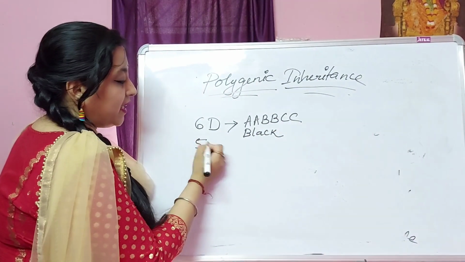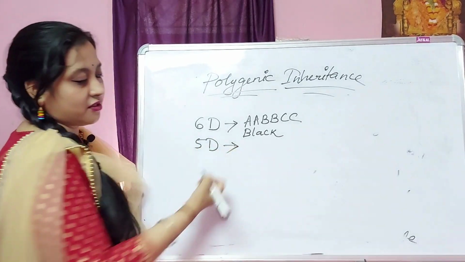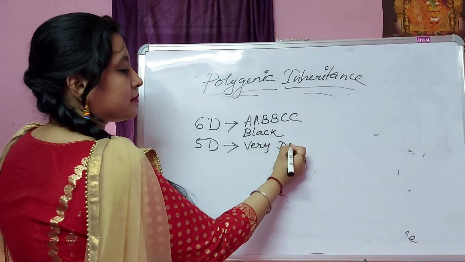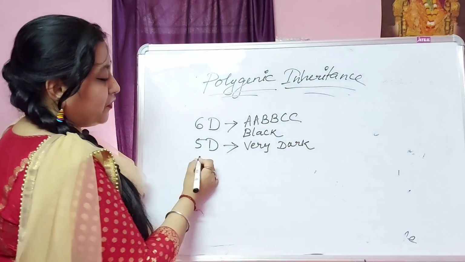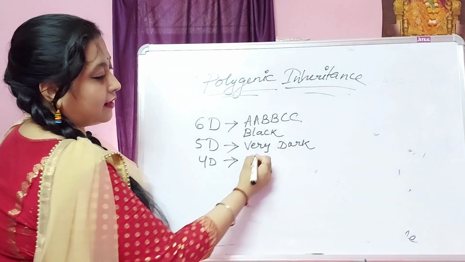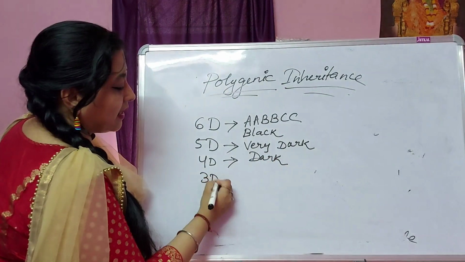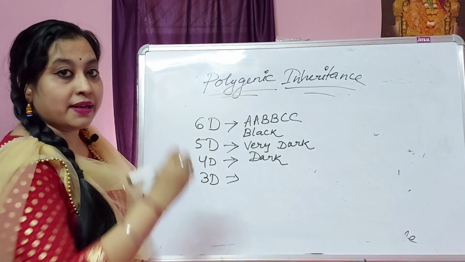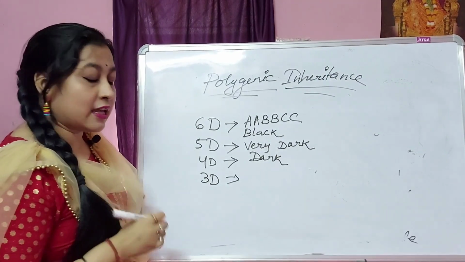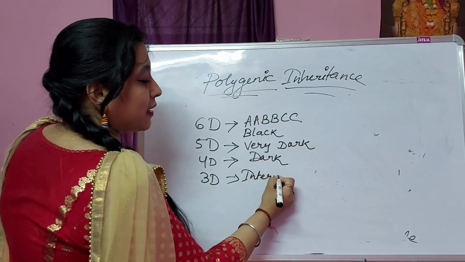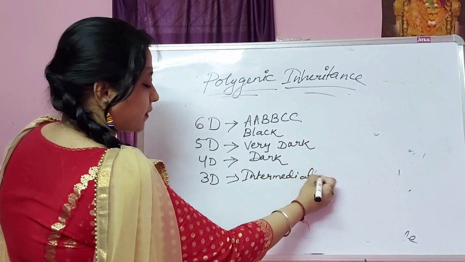If there are 5 dominant and 1 recessive gene, then the skin color is very dark. If 4 dominant genes, then dark. If 3 dominant genes, as we know, if we cross dominant and recessive, we get the intermediate. So the skin color is intermediate, meaning whitish color.